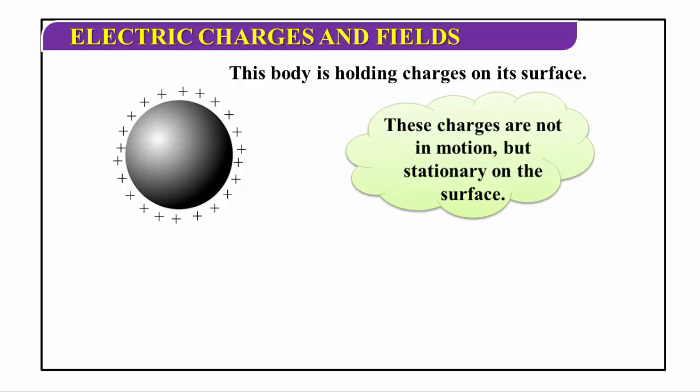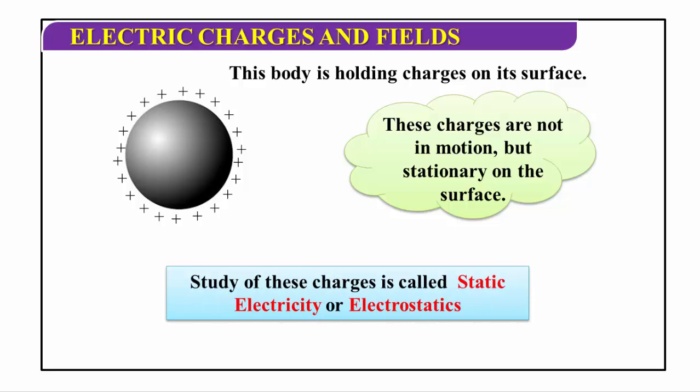These charges are not in motion, but are stationary on the surface. The study of these charges is called static electricity or electrostatics. It is a separate branch of physics.